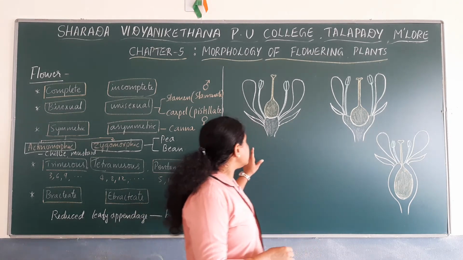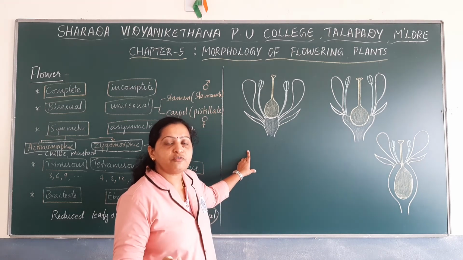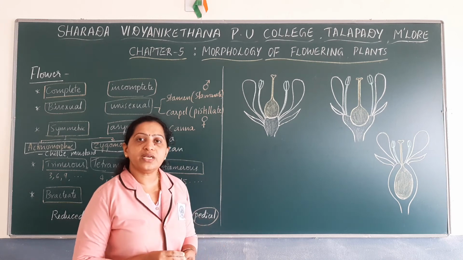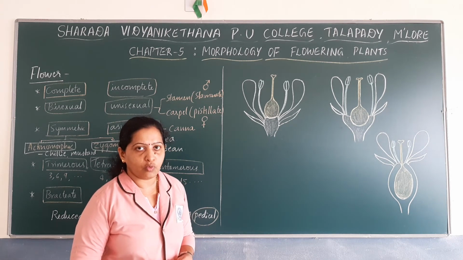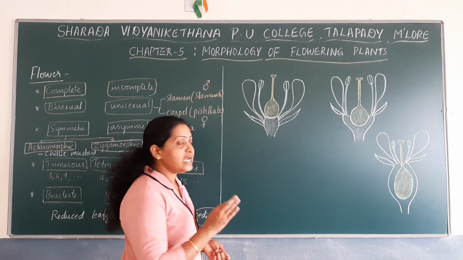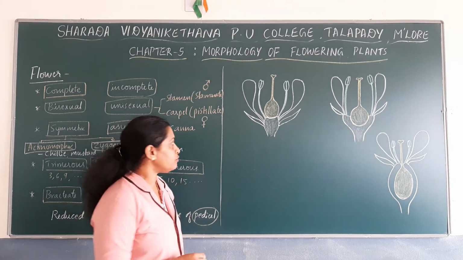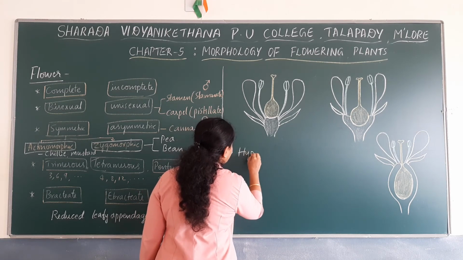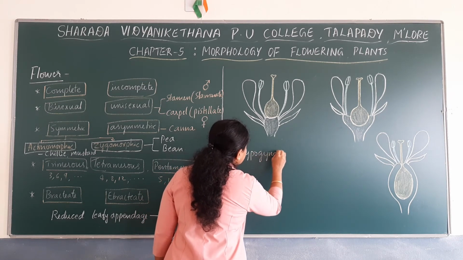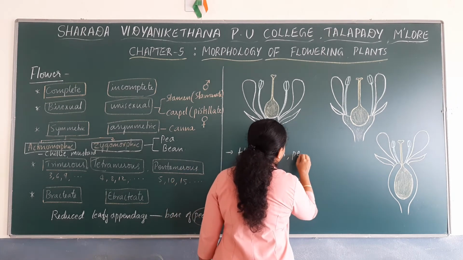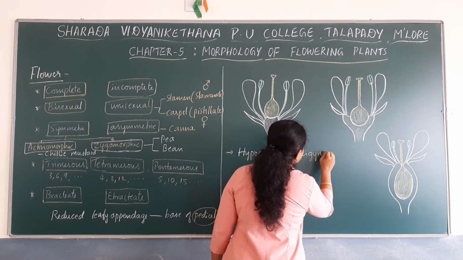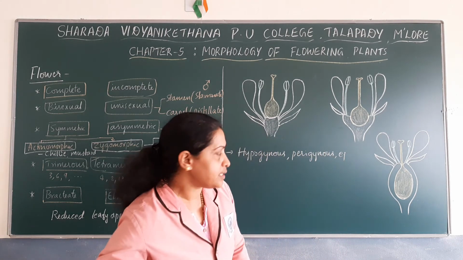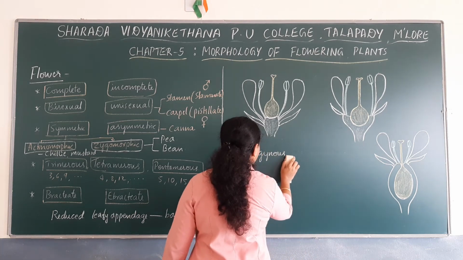Okay? So next, let us discuss the types of flowers based on the position of ovary. Flowers can be described into 3 different types based on the position of ovary. They are hypogynous flowers, perigynous flowers and epigynous flowers. Hypogynous, perigynous and epigynous flowers.